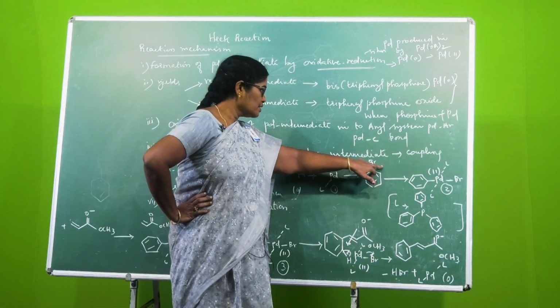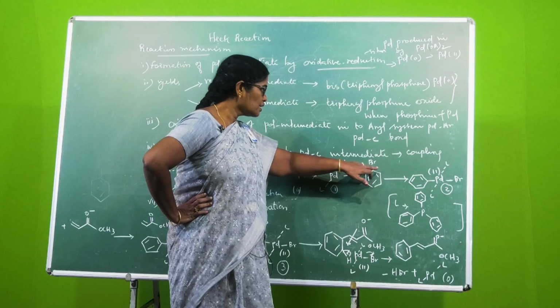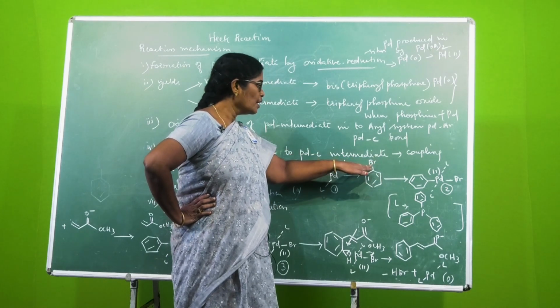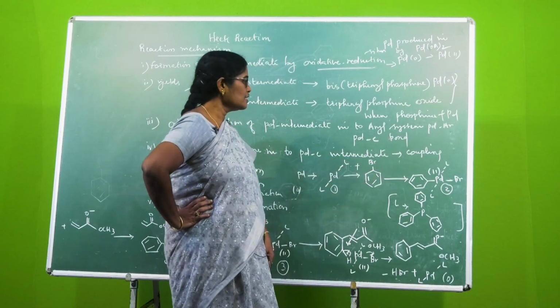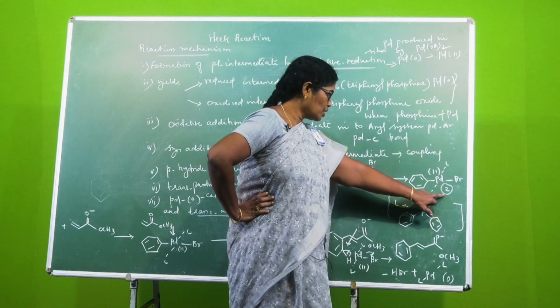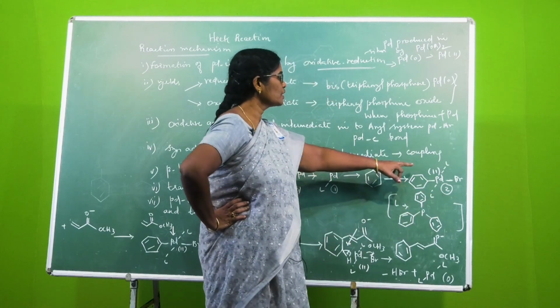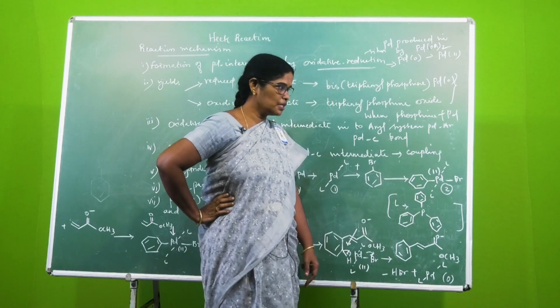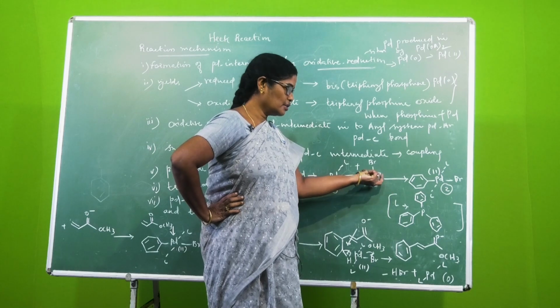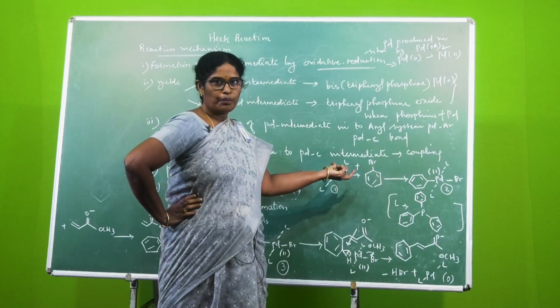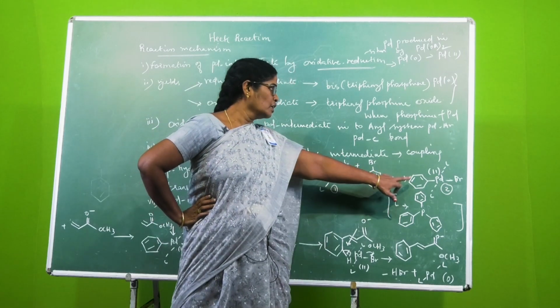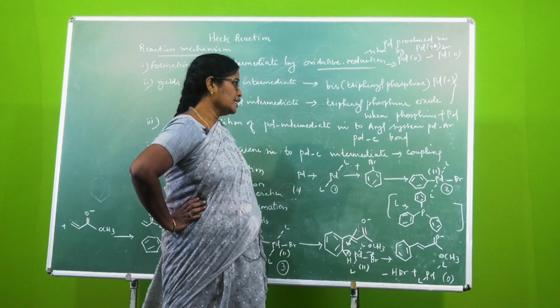The palladium intermediate is inserted between carbon and halogen, and the second, represented by number 2, is the transition state of palladium, which is significant for product formation and for maintaining planarity.